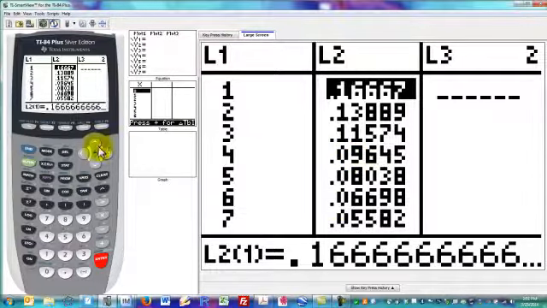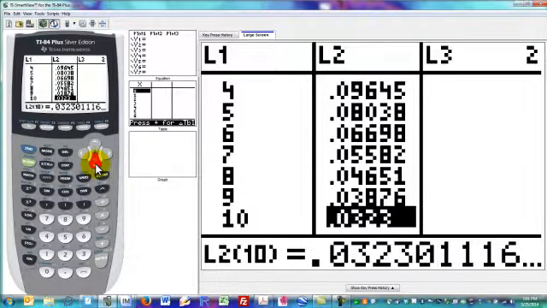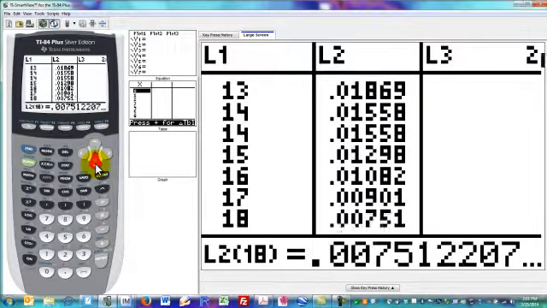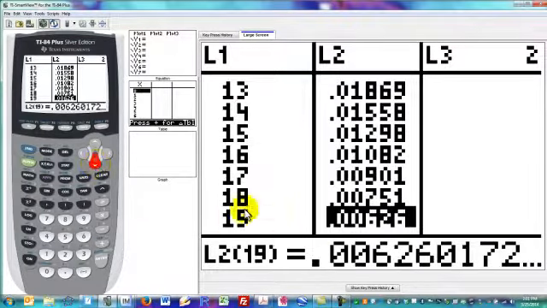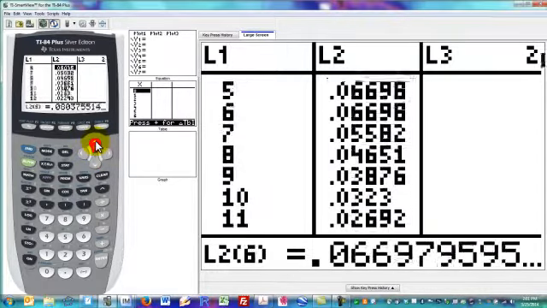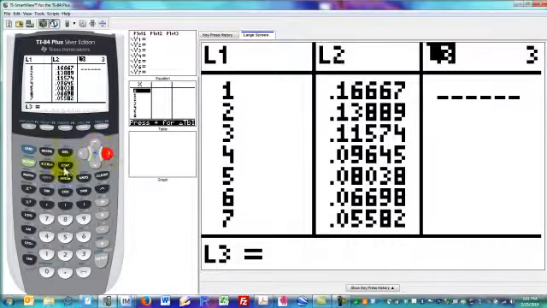The first thing that might be interesting to notice is that it does appear like the probabilities are going down in value the longer the game lasts. So in a sense, we're asymptotically approaching 0. But thinking about the product here of values which are increasing in this column and decreasing in this column, it's not at all clear what the expectation will be for this particular random variable. So what we need to do at this point is multiply the two columns and take a look at that result. So I'll let this be equal to L1 times L2.